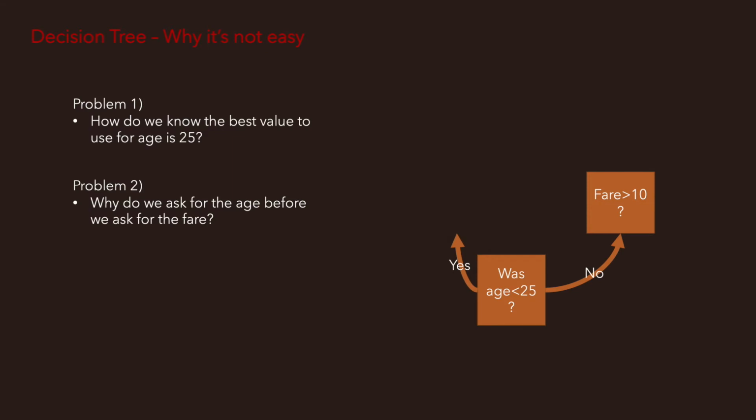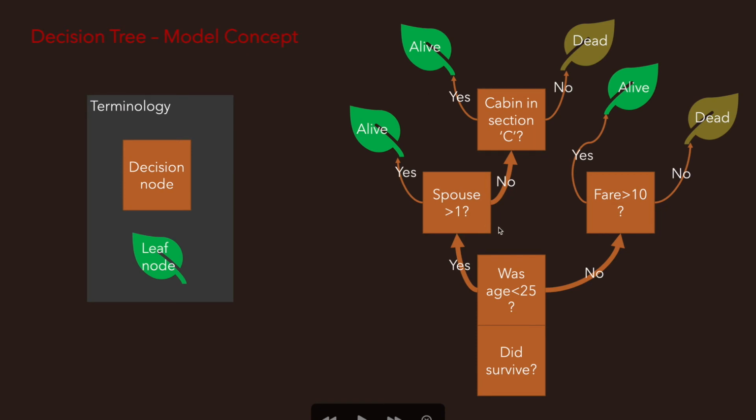Next thing, we'll see why that is, because you remember we were saying, why should I use the age first? Why don't I start with the fare actually? And the other thing is, why do I use 25 to cut off for the age? Maybe if someone is below 18, it tells me much more about that person. Or maybe I want to say, I have here one decision that says age below 25, and then afterwards I have another one that says age below 18. So I have both values even inside. So there's a lot of decisions just on one single thing here on that tree. And ultimately we want to stack them all together here to have the full tree.